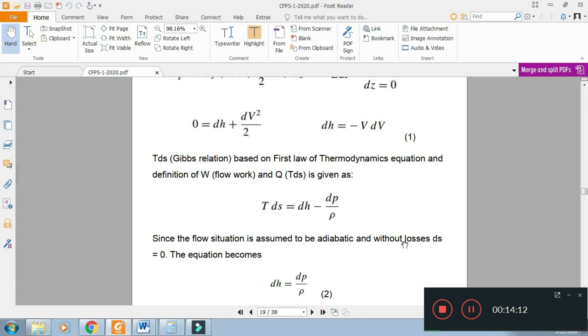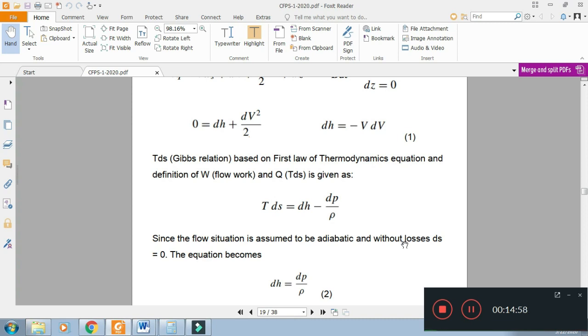Along with this equation, we also use the TdS or Gibbs relation based on the first law of thermodynamics equation and the definition of work and heat transfer: Q equal to TdS, W equal to P dV, and the first law of thermodynamics equation, Q equal to W plus delta E. The full derivation can be seen in any thermodynamics book, for example Thermodynamics by Cengel. In the topic of entropy, you can see the full derivation.